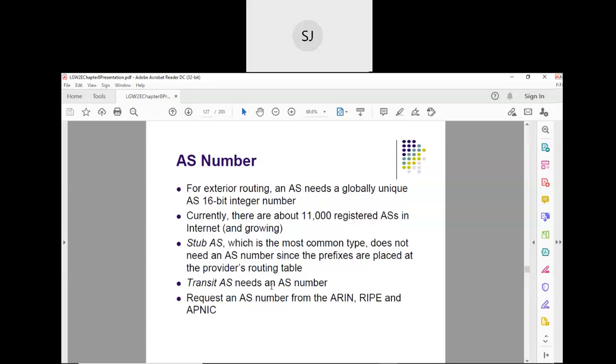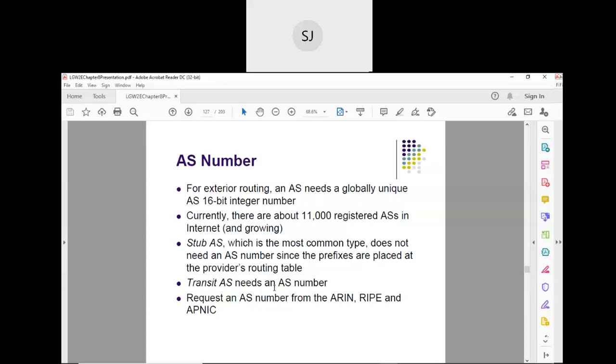Yes or no? Because it is the transit autonomous system that is going to take the data from one autonomous system and forward it to another autonomous system through its autonomous system. That is why only transit autonomous systems need an autonomous system number.